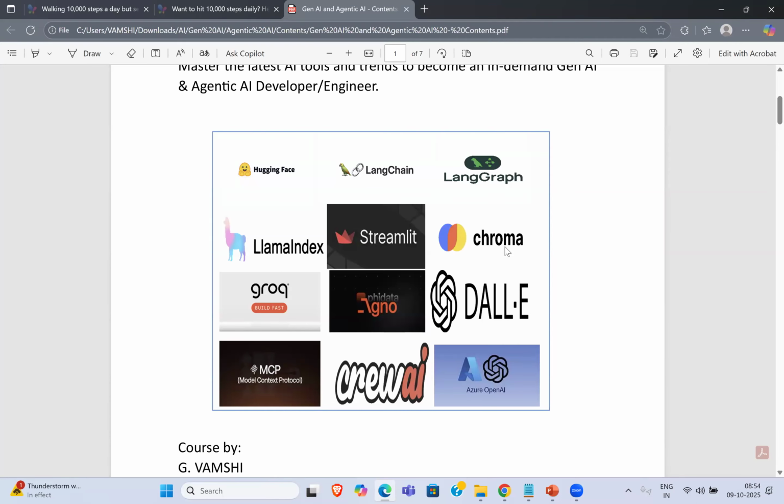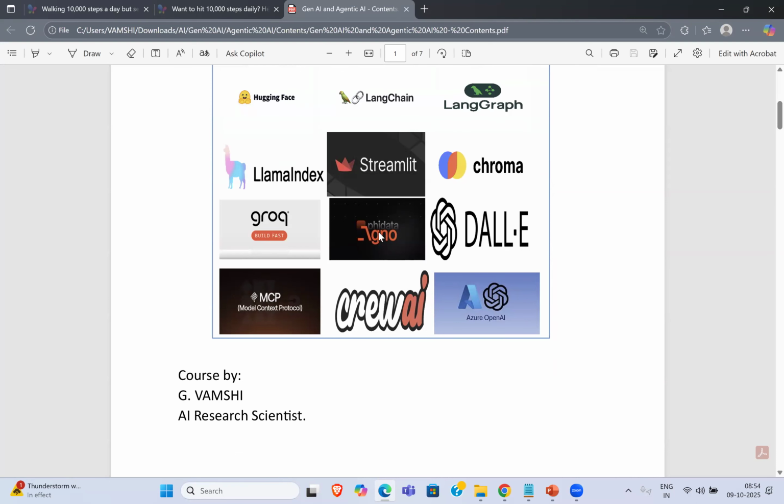Now here we'll be using some kind of vector databases concept. In another session, I'll tell you exactly what that is, and why we can't use a simple database like an RDBMS here. We go with NoSQL or special vector databases. And finally, we'll also go with Agno, and we'll also be learning some Azure things here.